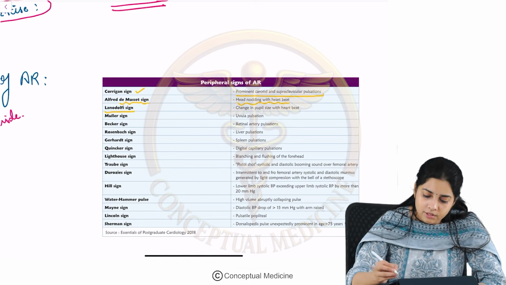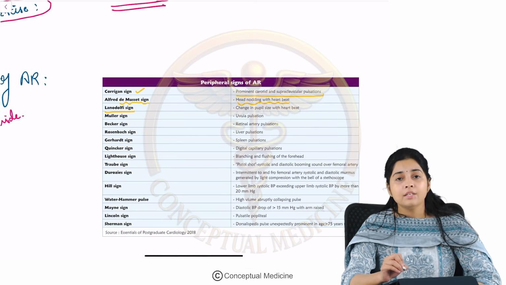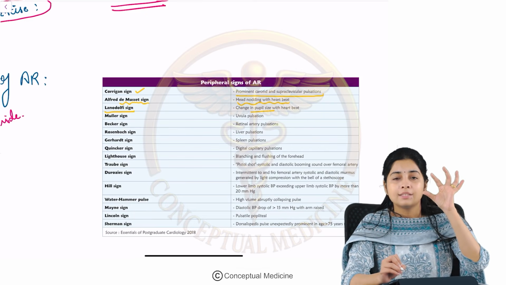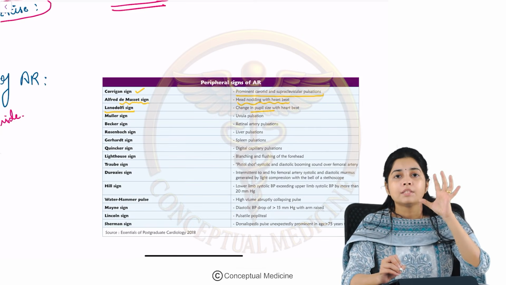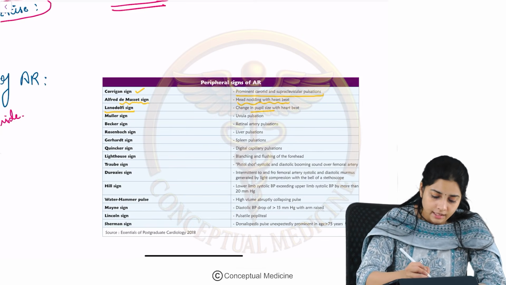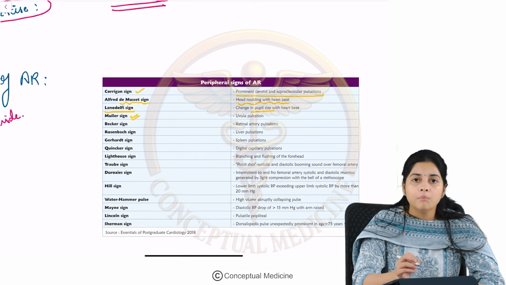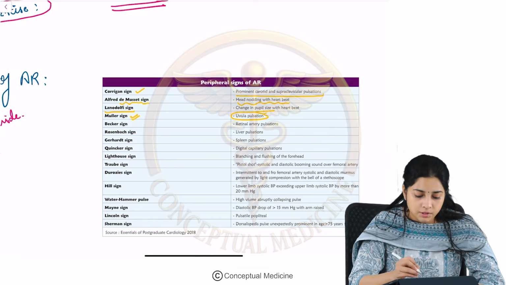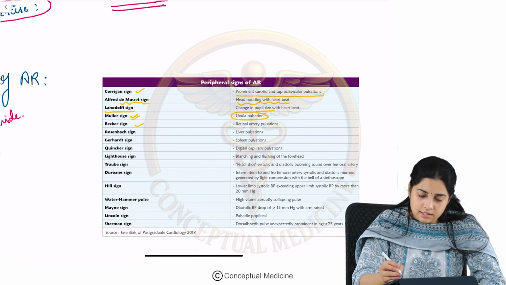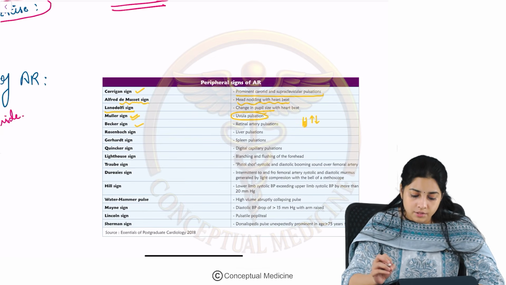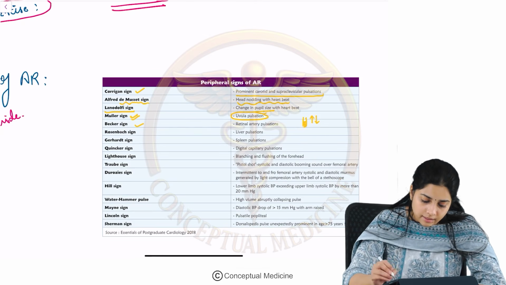What is the Landolfi sign? There is a change in the pupil size. So there can be alternate contraction and dilatation of the pupil with every heartbeat, and this is what we call the Landolfi sign. Then we come to the Müller sign. Pulsation in the uvula is called the Müller sign. What is the Becker sign? There can be retinal artery pulsations, right? The retinal column also goes up and down, and this is what we call the Becker sign.